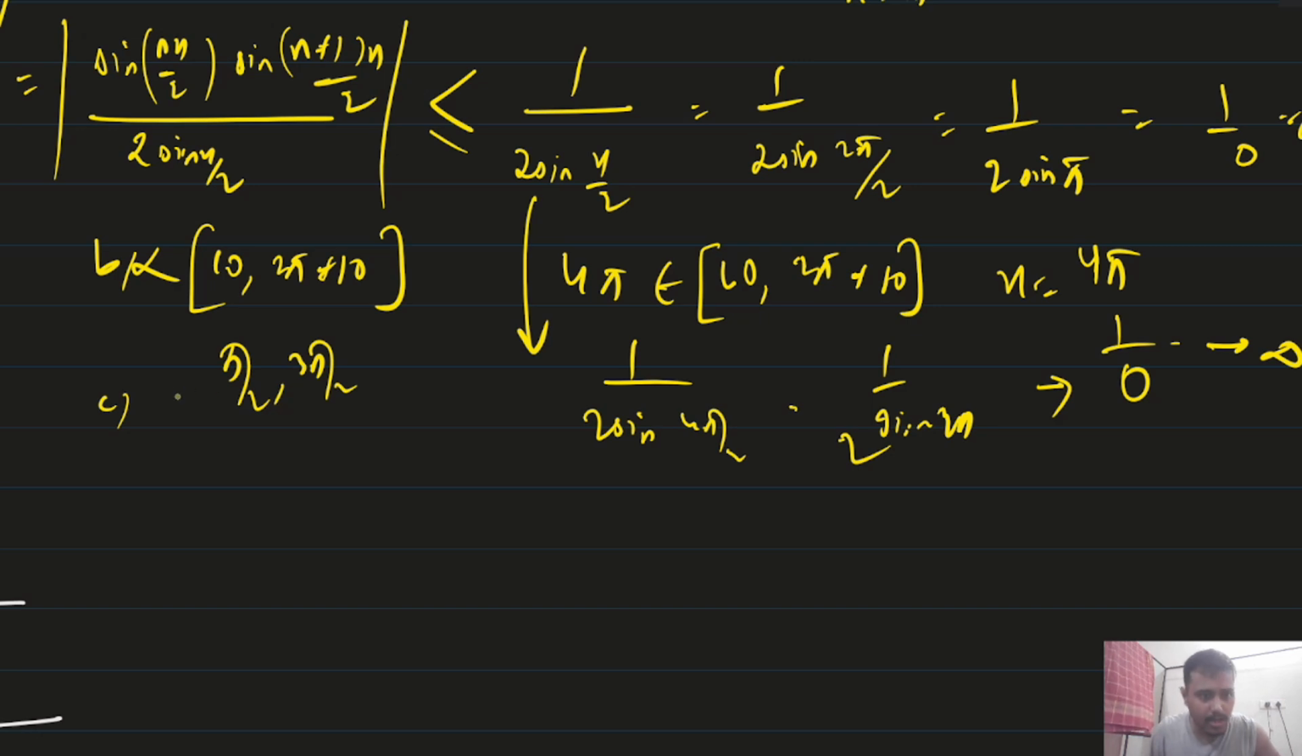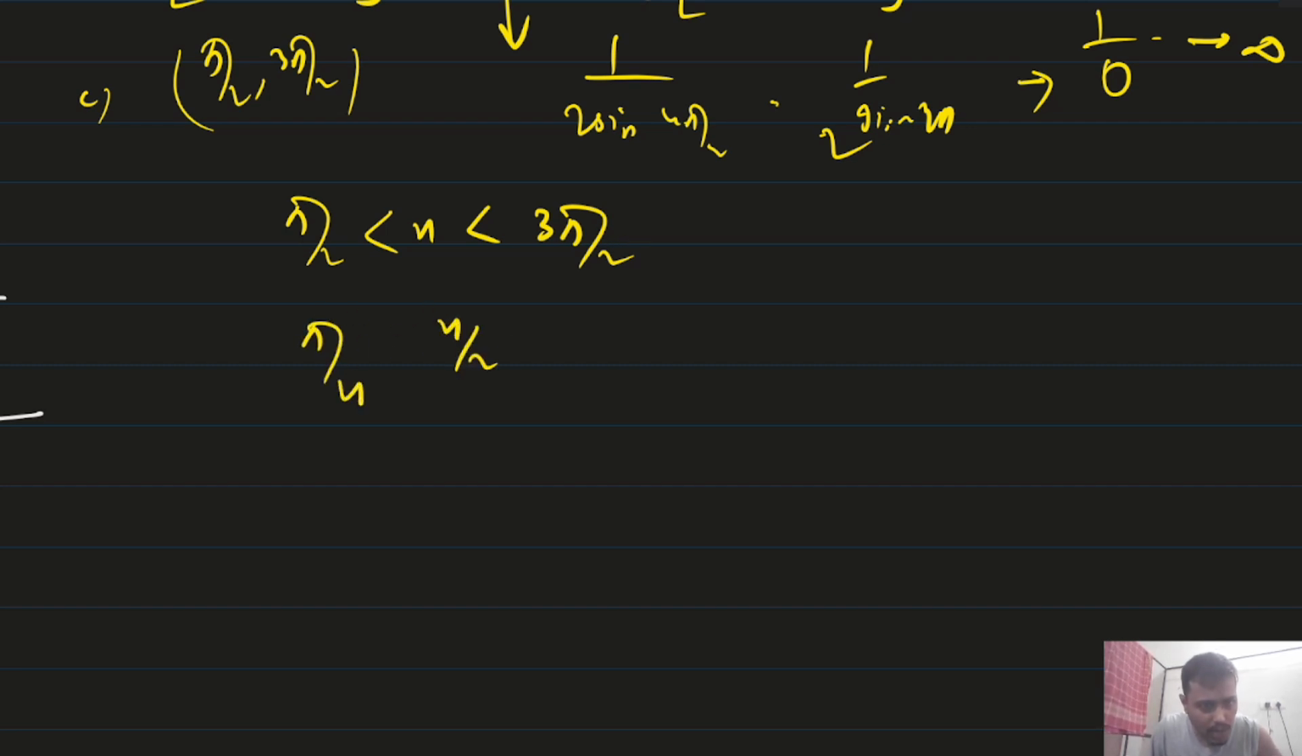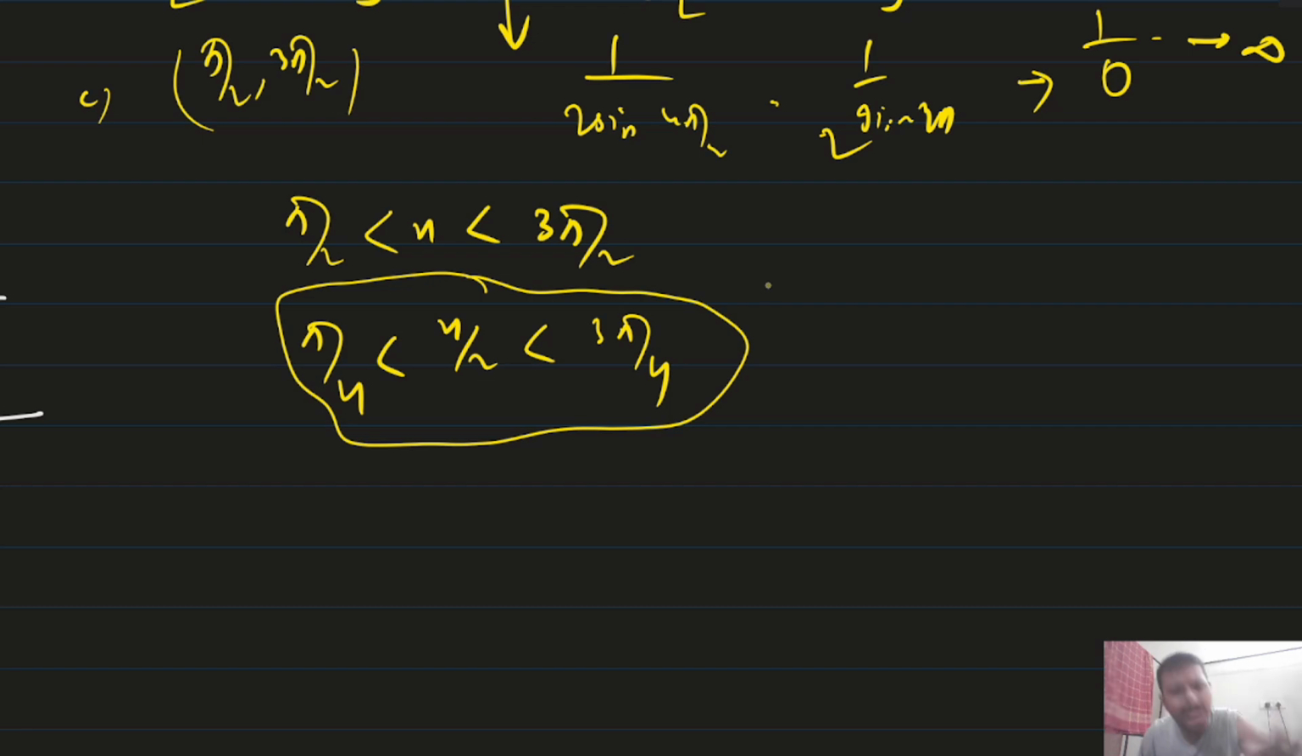The third option is pi by 2 comma 3 pi by 2. How can you check? You just see that pi by 2 is less than x, which is less than 3 pi by 2. If I take x by 2, it will be pi by 4 less than x by 2 less than 3 pi by 4. Now in this interval, whatever term you put, sine won't go to 0.